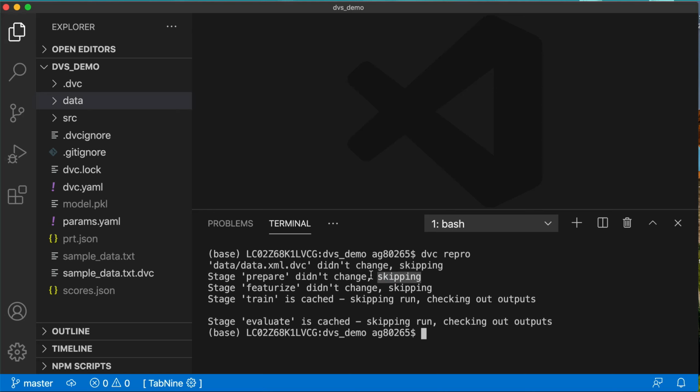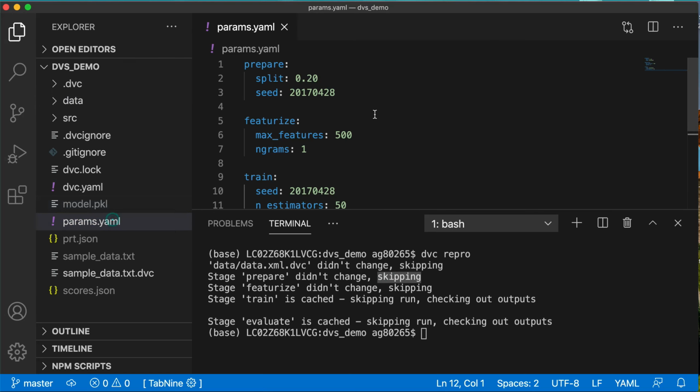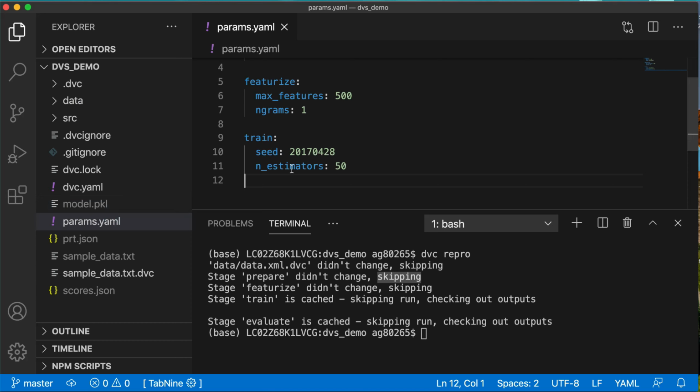Where this will help is, let's say you have some training parameters. We have the number of estimators as 50 right now. Now I want to experiment with another value, that is 100. So I will put the number of estimators as 100, and now if I run the dvc reproduce command again, it will only run those stages which are dependent on this parameter.